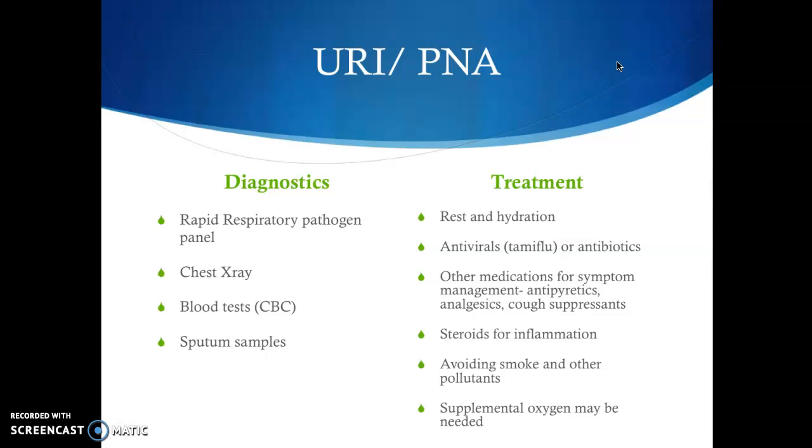As far as treatment, for the most part, it's really symptom management for viral causes. Antiviral medications such as Tamiflu can be beneficial if given early, but really antipyretics and analgesics can help patients with common symptoms. For non-viral pneumonia or infections, antibiotics may be given to help rid the body of infection. Steroids may be given to reduce inflammation, and supplemental oxygen if perfusion is inadequate, and really just rest and hydrate. You want to break up the secretions and just allow the body to heal and recuperate.